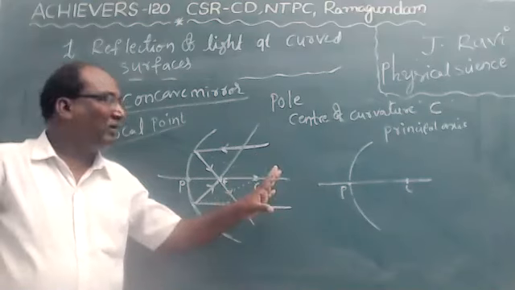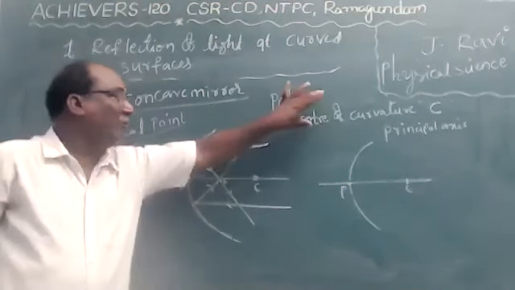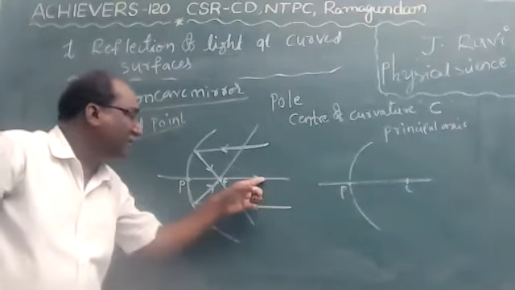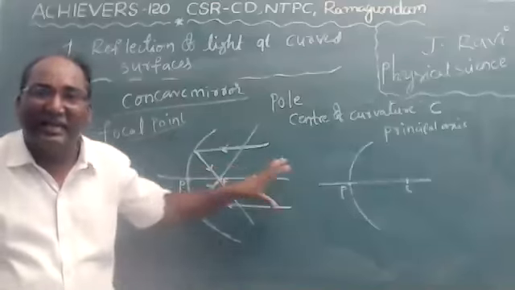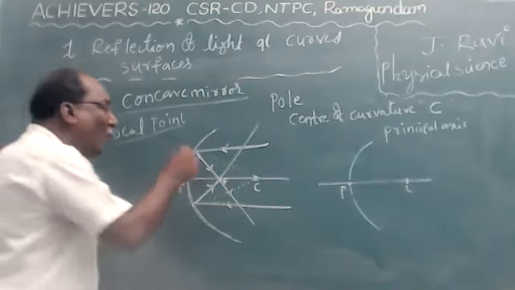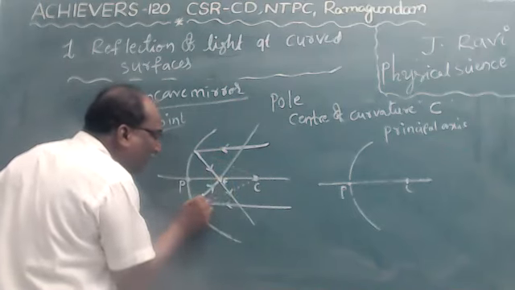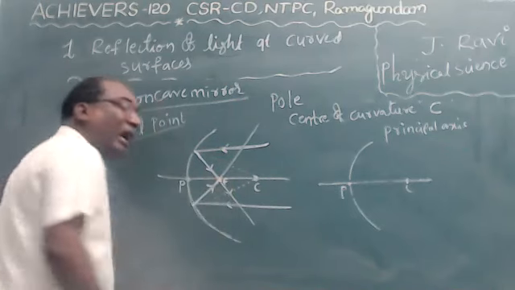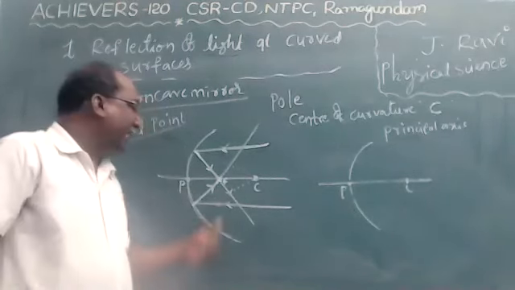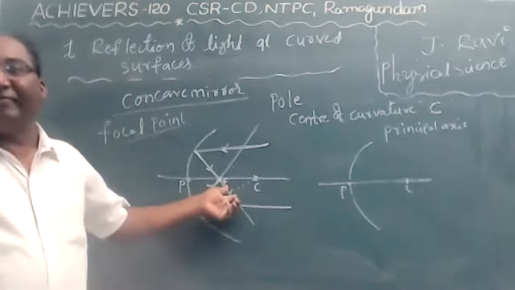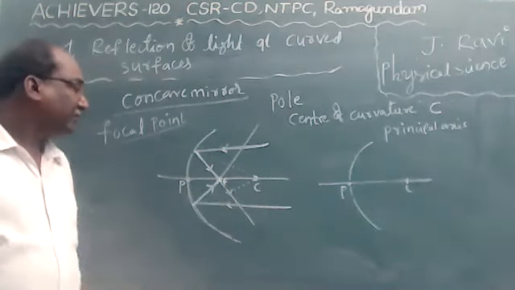Do you understand now? The center of curvature we find by the normals. The focal point we find by the reflected rays. The point where the reflected rays intersect on the principal axis is called the focal point, denoted by F.